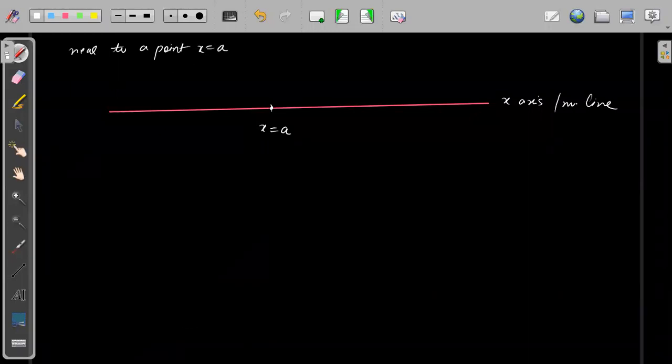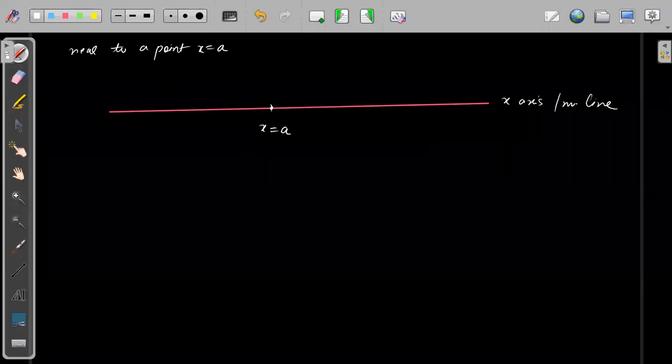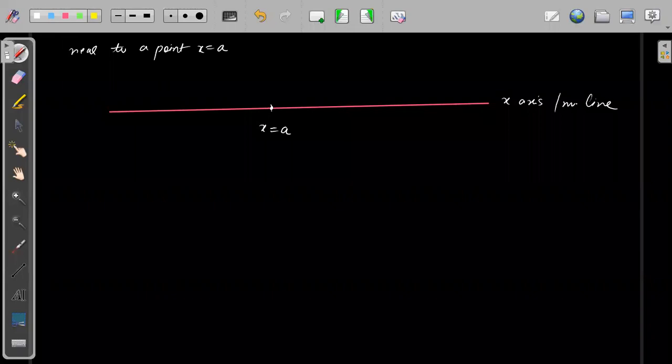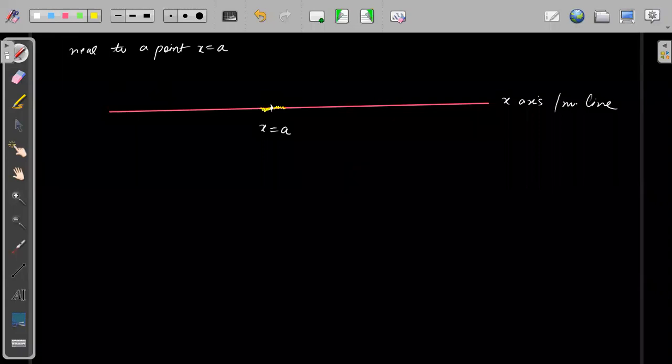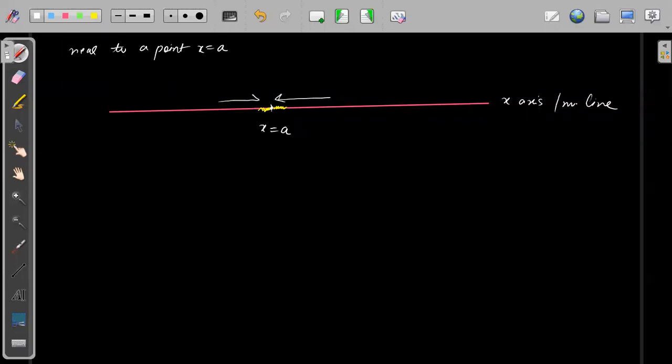By being near the point x = a, we are in a neighborhood of this point. That means either we are on this side or on this side. So in this case a has two neighborhoods, one on the left side and one on the right side. That means we can approach a from two different directions, one this and one this.